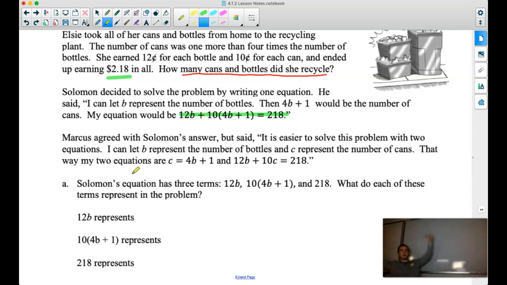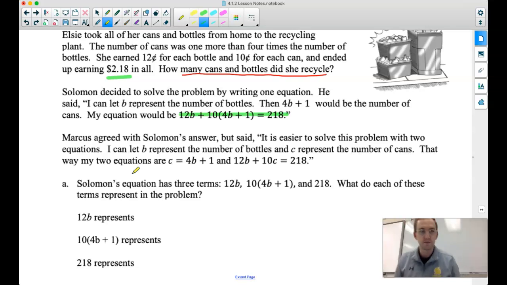Let me get my lights back on quick. There we go. So Marcus's two equations are, I'm going to change my highlighter here, C is equal to 4B plus 1, and second, 12B plus 10C is equal to 218. All right.